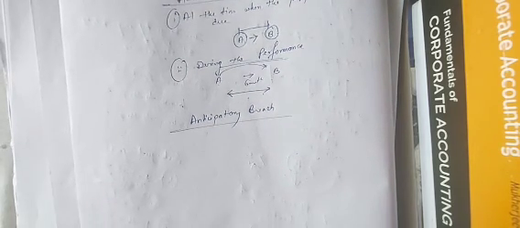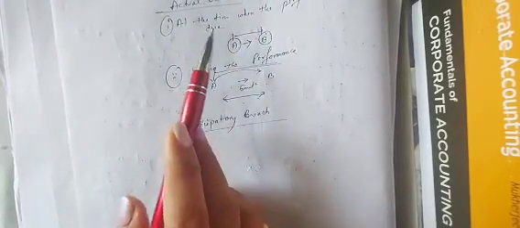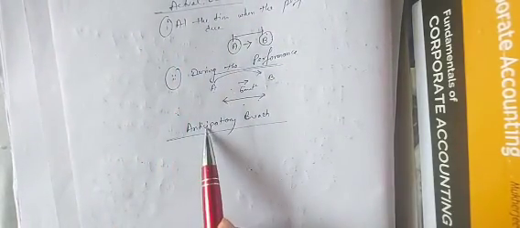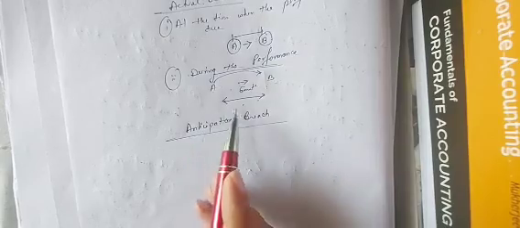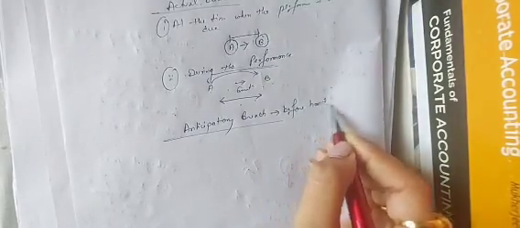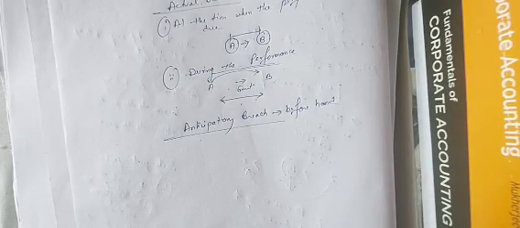Now how can this happen? Actual breach means on the date of execution this is happening, and anticipatory means it is happening beforehand, right? So this is the basic difference. Just know the basic difference. In depth is not required because questions rarely come.